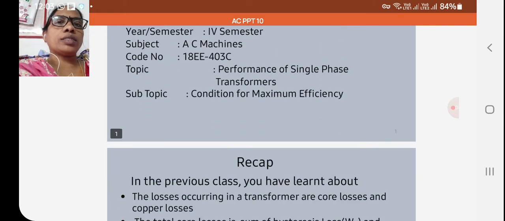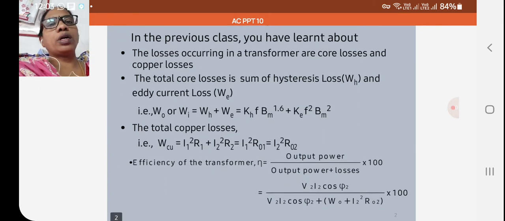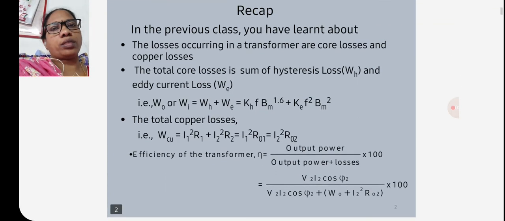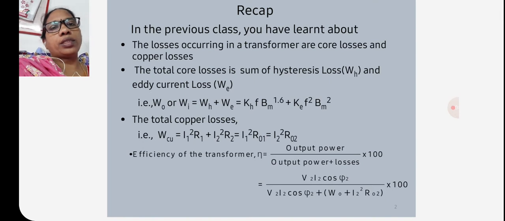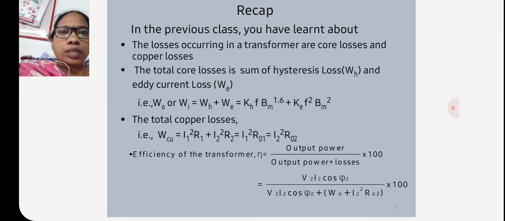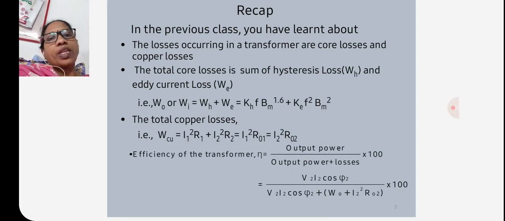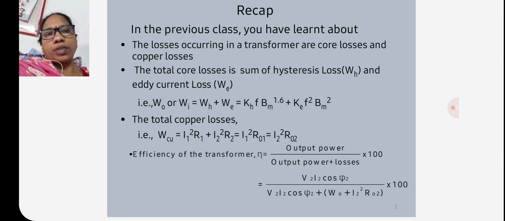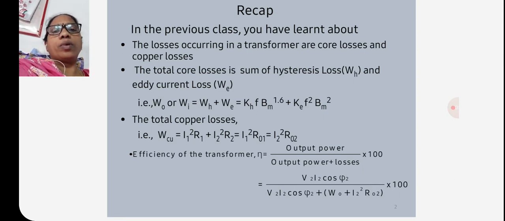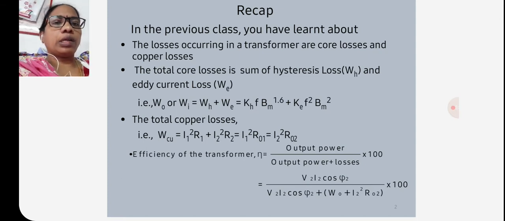In the last class we discussed the total losses occurring in a transformer, core losses and copper losses. The total core losses are the sum of hysteresis losses and eddy current losses, which we already discussed, and we will also discuss the efficiency.